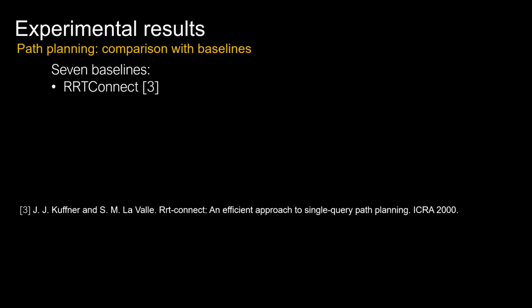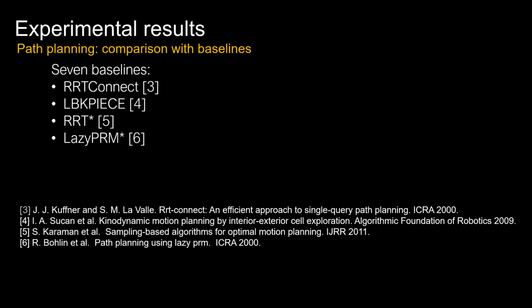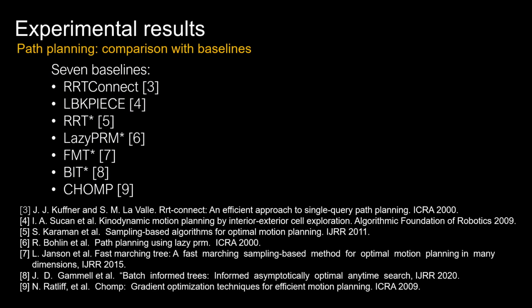In this work, we compare our latent space path planning approach with 7 other baselines: RRT Connect, LBKPIECE, RRT star, Lazy PRM star, FMT star, BIT star, and CHOMP. Please refer to the paper for quantitative results.